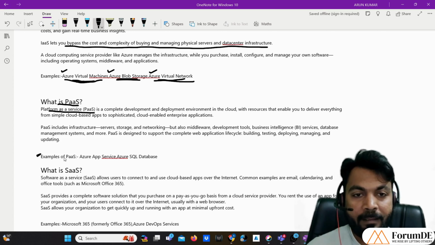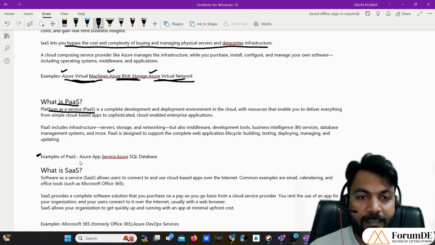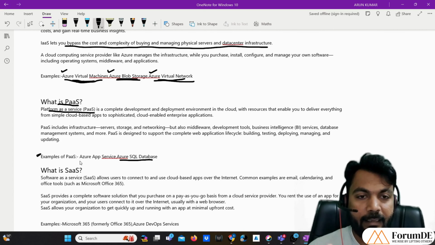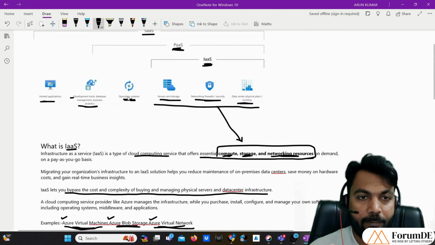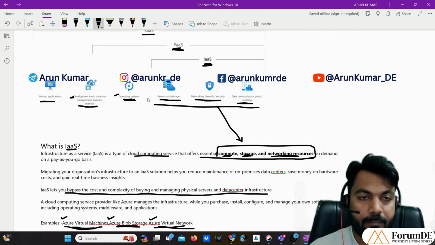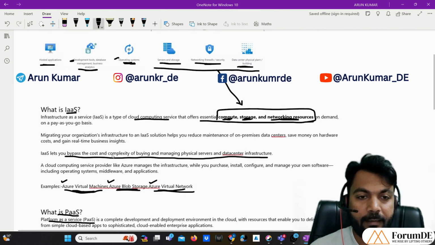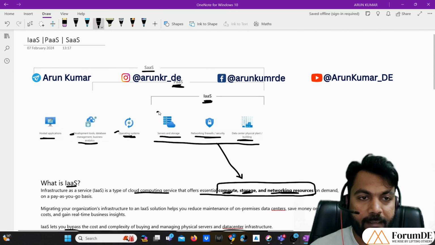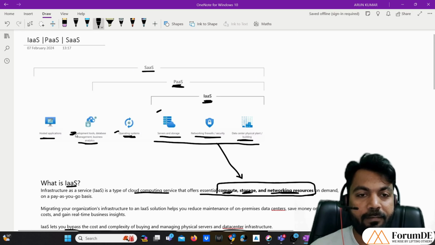If I talk about PaaS services, we have Azure SQL Database and Azure App Service. Azure App Service provides all the things: development tools, an operating system, and of course servers on which the development tools will be installed.